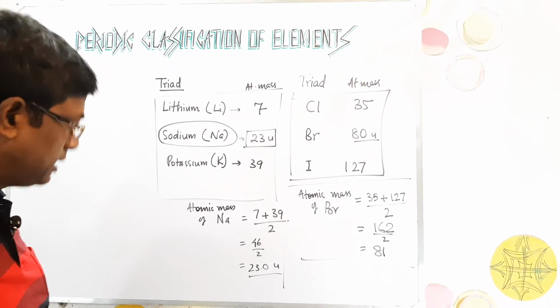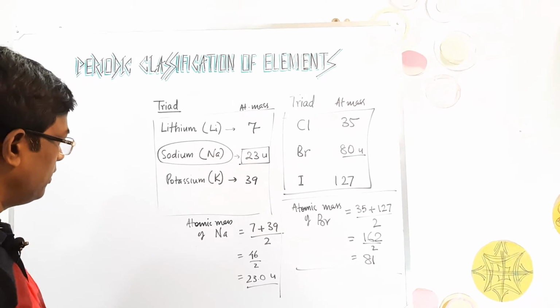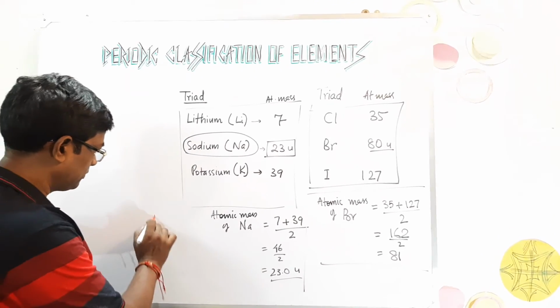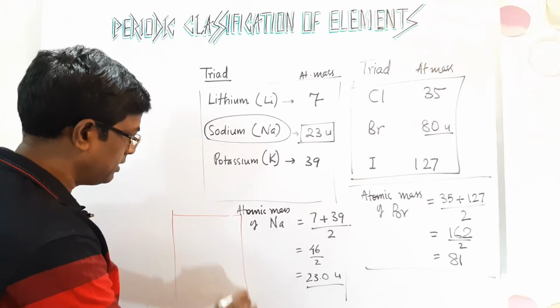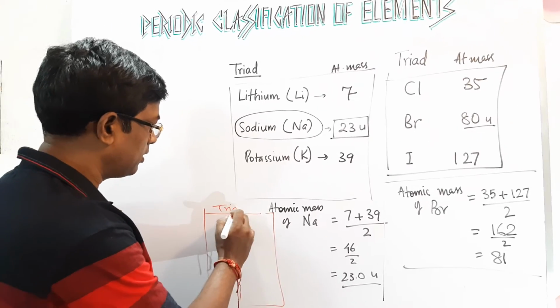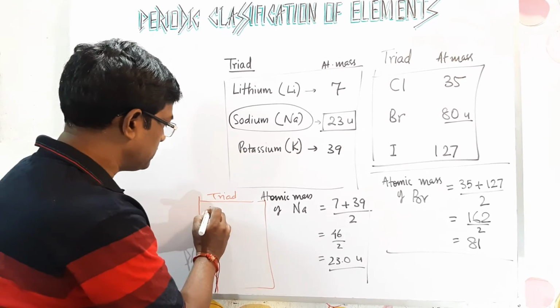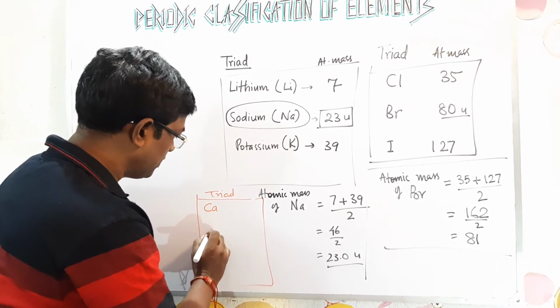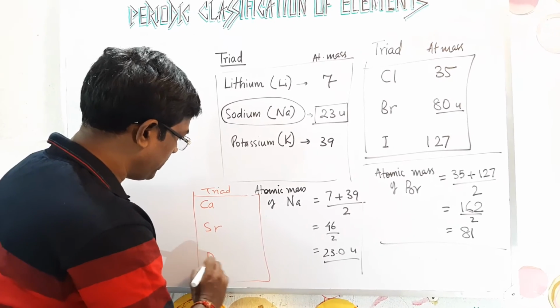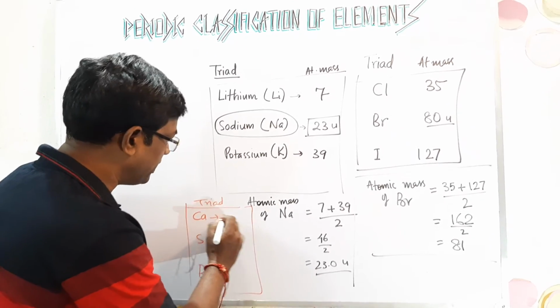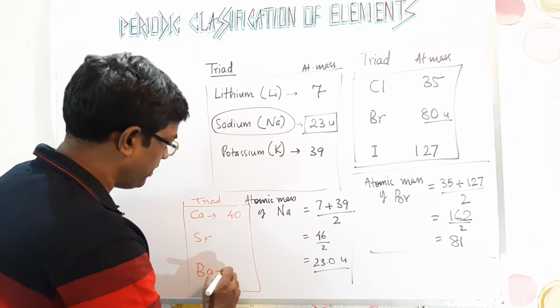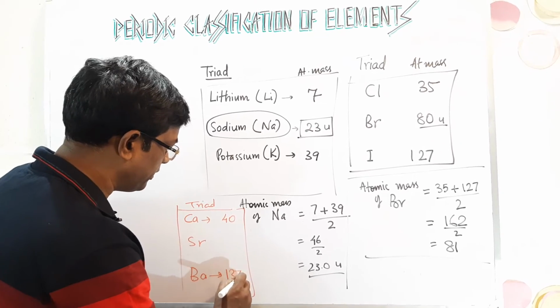Now let me discuss the third triad, which contains three more elements: calcium, strontium and barium. Now calcium atomic mass is 40, barium atomic mass is 137.